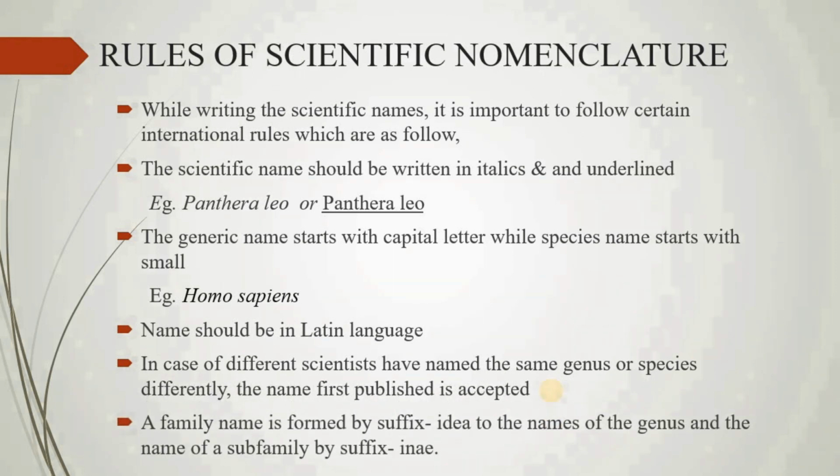A family name is formed by adding the suffix -idae, like Canidae, Felidae, Falconidae, to the name of the genus, and the name of a subfamily by the suffix -inae, etc.